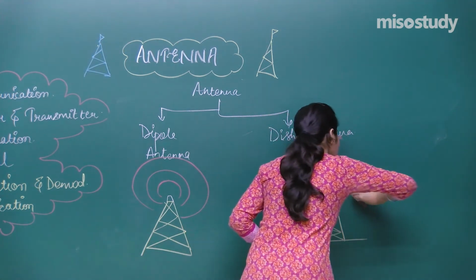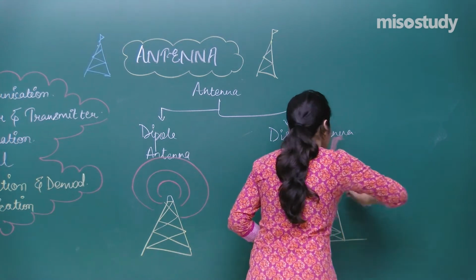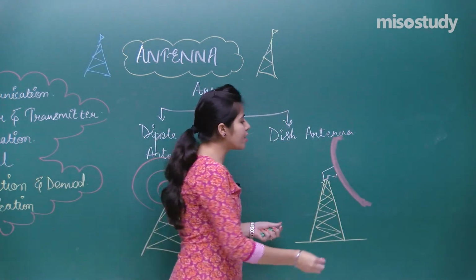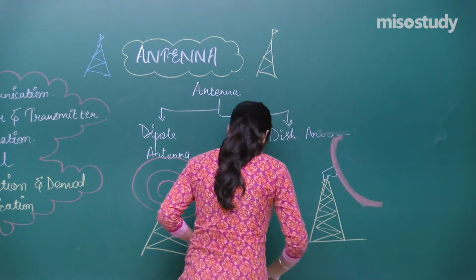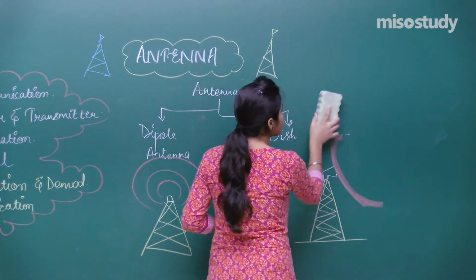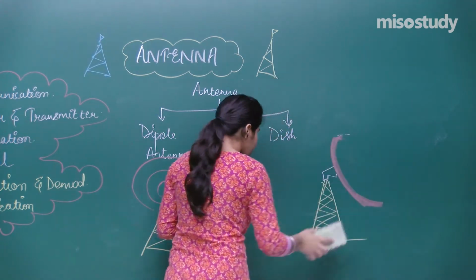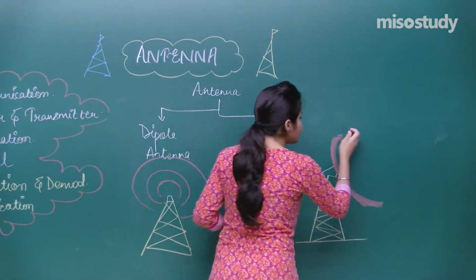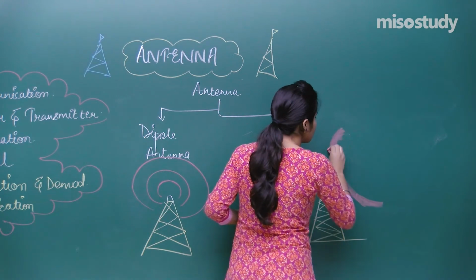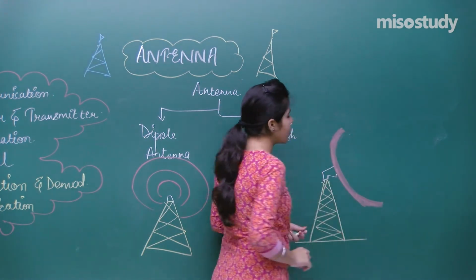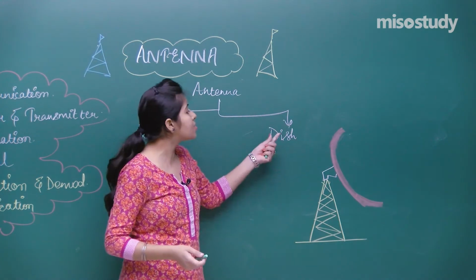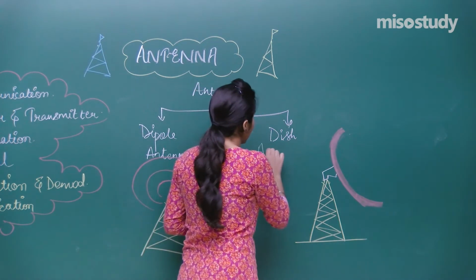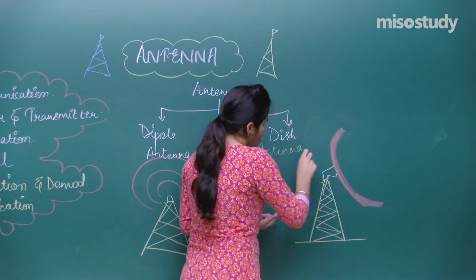You must have seen this type of antenna near your homes, where this spherical dish or parabolic reflector is placed, because this is the antenna which is used for broadcast messages and for your radar system. So that is why you must have seen this very frequently. This is the tower, this is the cable, this is the dish antenna which is placed on the ground.